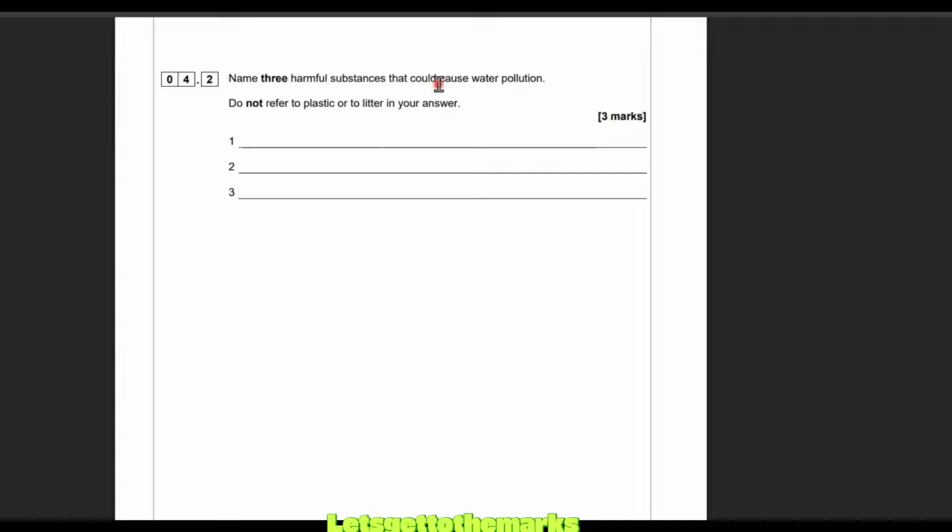Name 3 harmful substances that could cause water pollution. Do not refer to plastic or litter in your answer, and it's worth 3 marks. 3 harmful things that could end up in the water and cause water pollution without us saying plastic. Why don't you pause, have a go? All right, I'm going to go through.